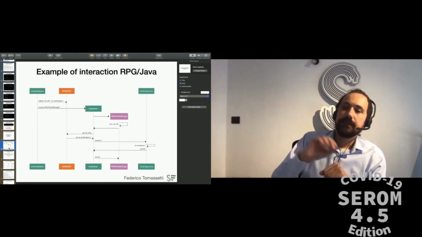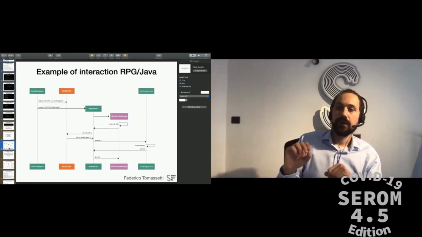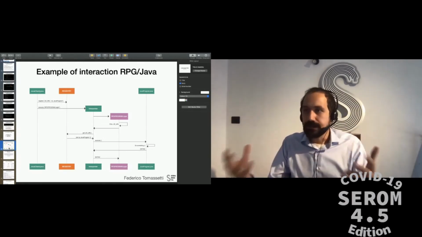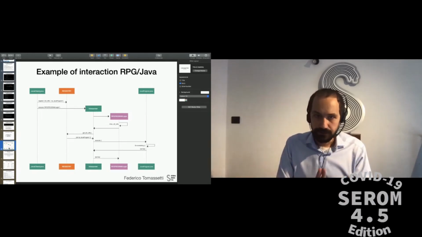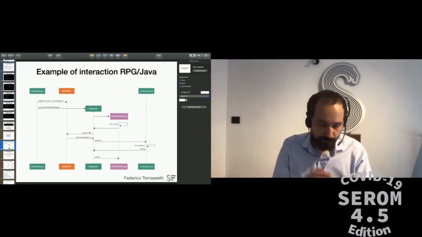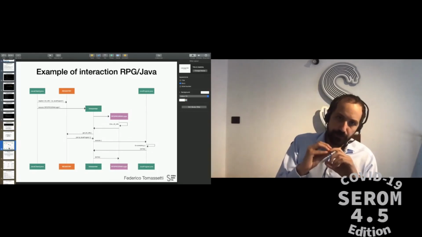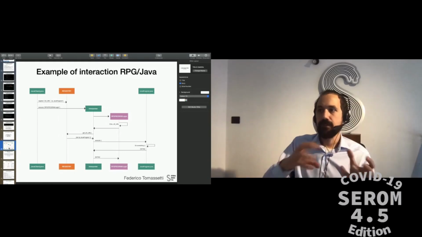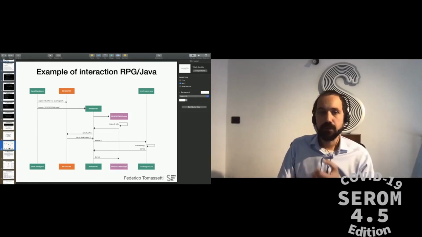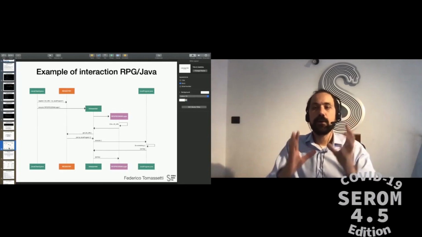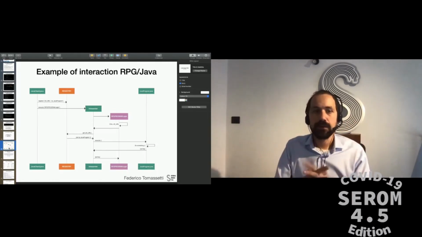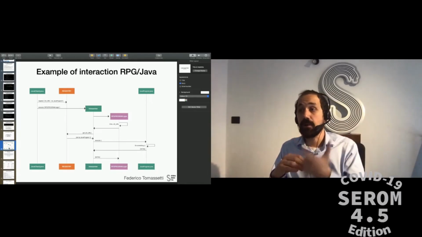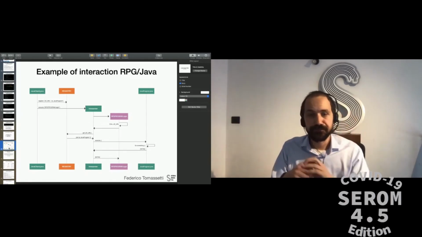For example, this is the mechanism that we use for the interaction between RPG and Java. Jariko is a library written in Kotlin, so I can use it in Kotlin or Java programs, Scala, Clojure programs, and so on. Now, when I want to mix some Java programs inside my RPG programs, I do that by, first of all, preparing a registry. And for example, registering that I want to associate a certain Java program to the name JDURL.